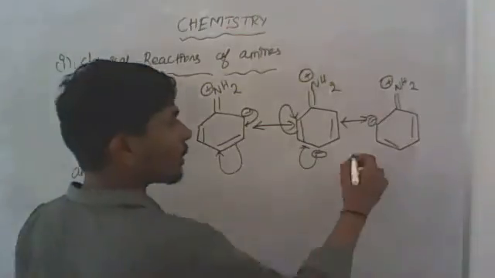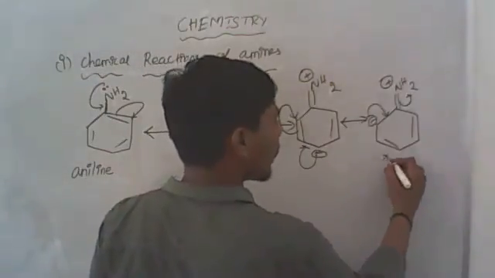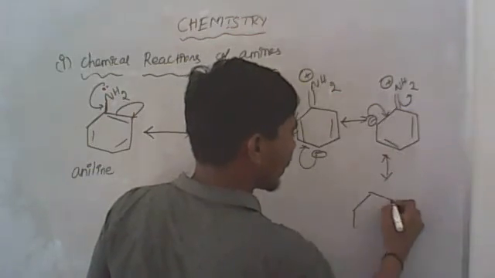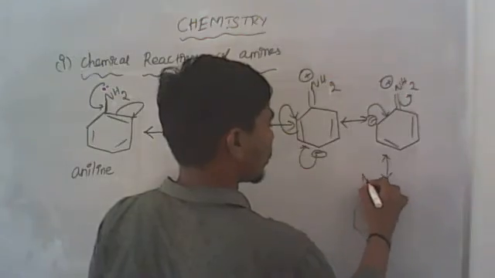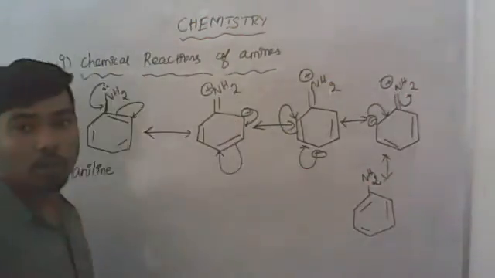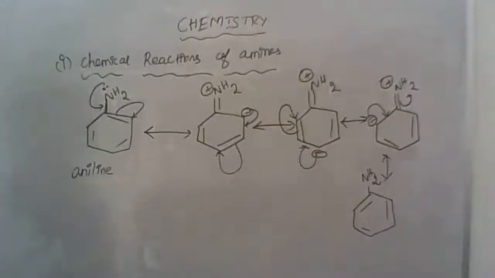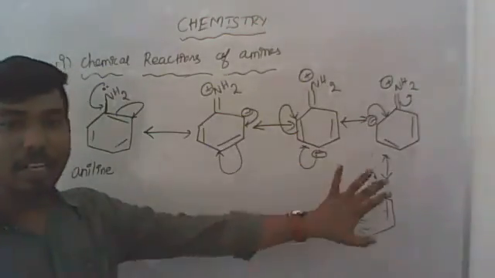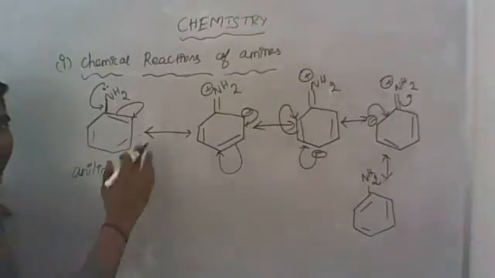And next, again when this bond moves, this bond comes out, and then the positive charge is neutralized. So see here we get NH2. Okay, this is the final structure of aniline. It's not a reaction formula, it is just involved in resonance. The conjugated bonds have moved. Okay? So this is what they call the resonating structures.